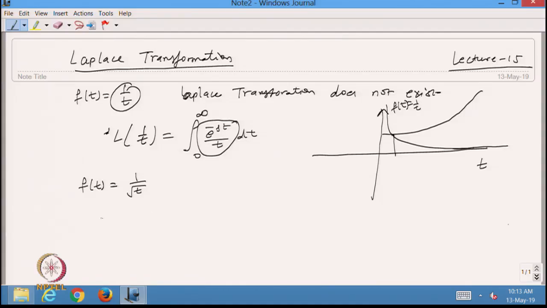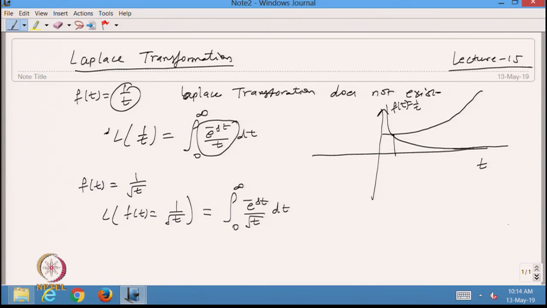So let us take the Laplace transformation of f(t) equal to 1 by under root t. This is the integral from 0 to infinity of e raised to power minus s t over under root t dt.